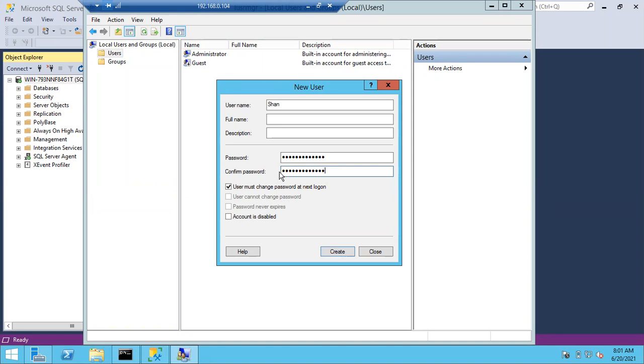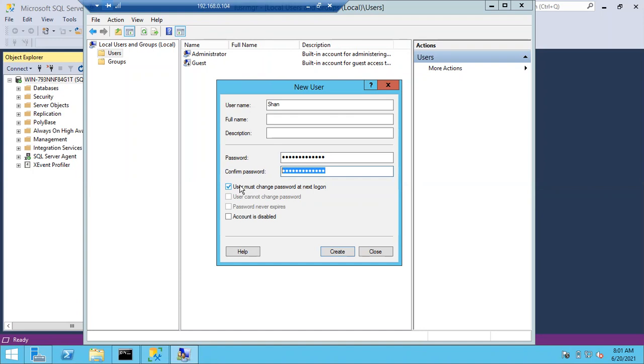So as I know your password, those who are creating the users at the Windows level will know your password. If you check this option, whenever you try to log into that machine with this default password, immediately you will get a screen to change the password. Once you change the password, only then will it let you enter the Windows machine.